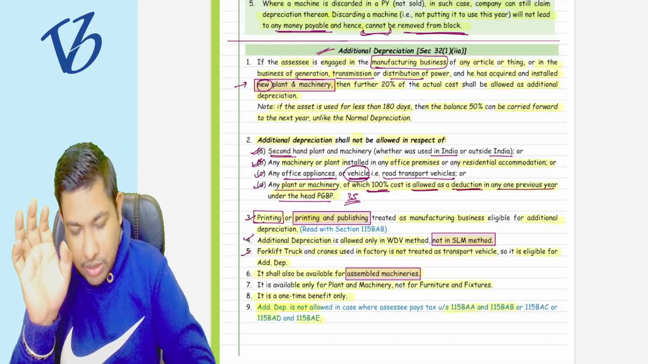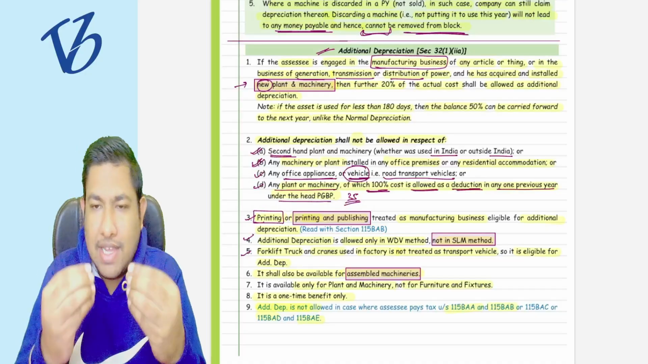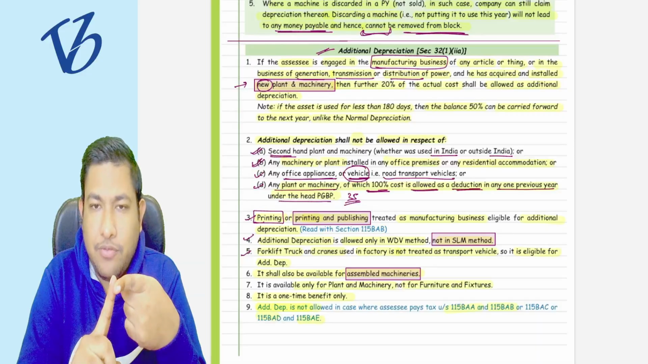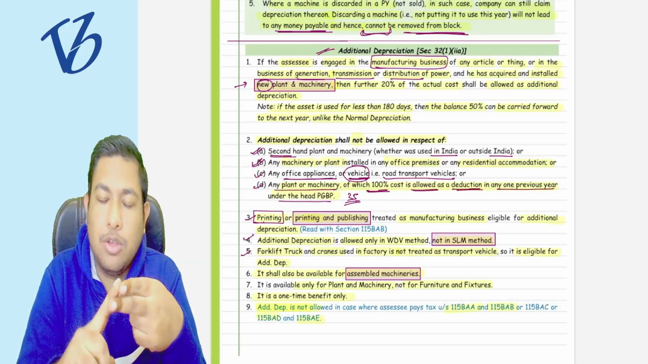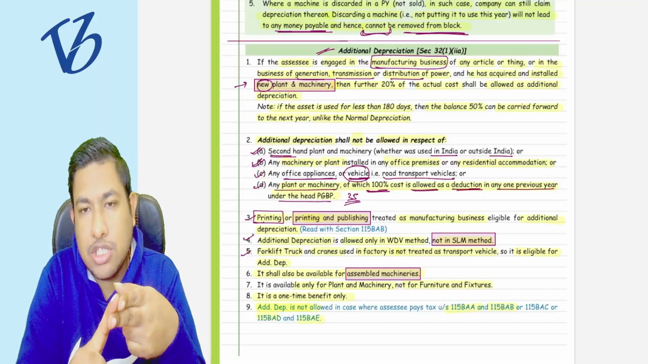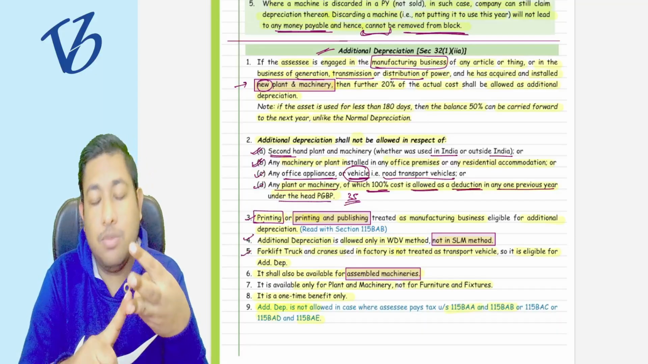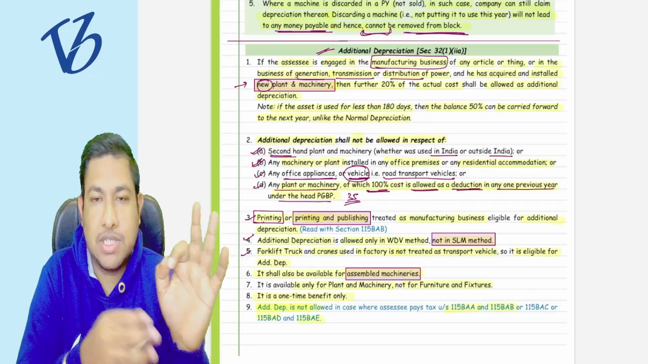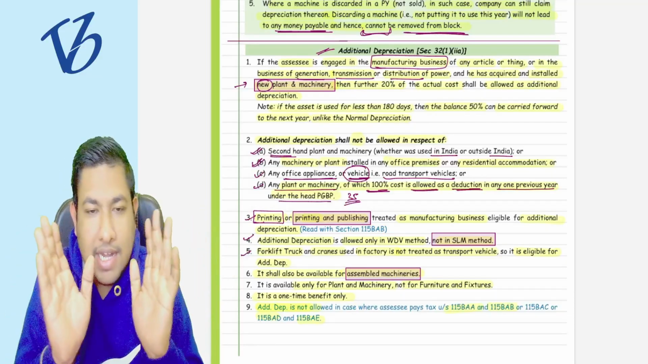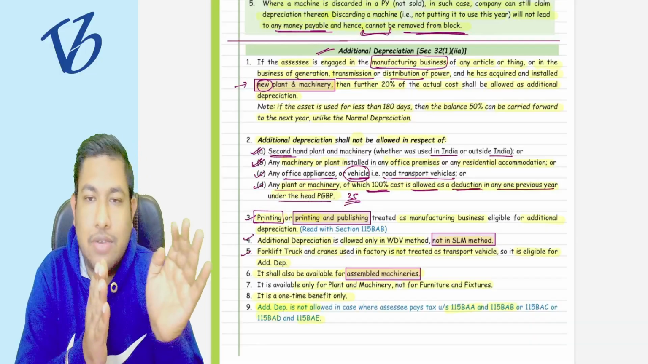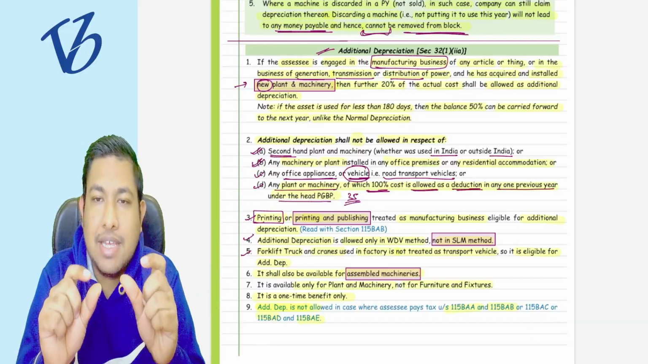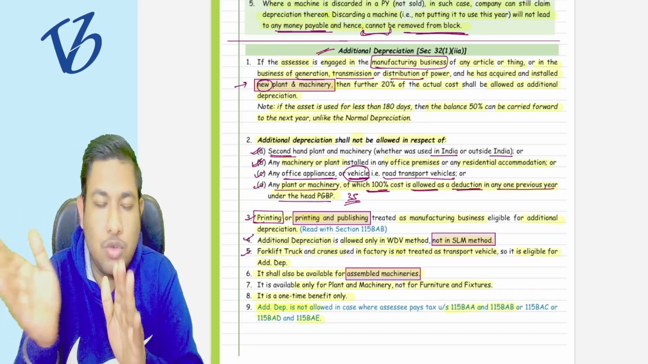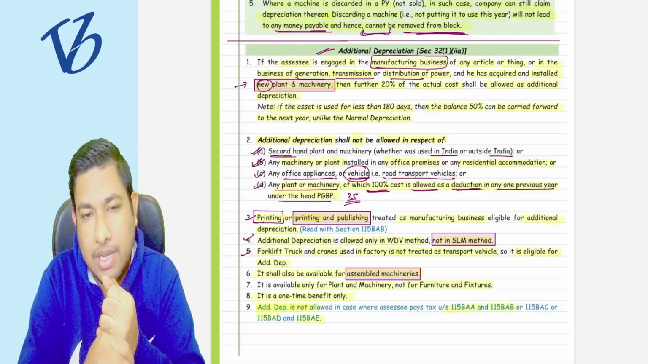Whether you understood it or not, can I revise it in 2 minutes? Yes. See, if you are operating in a manufacturing business, or you are in the business of generation, transmission, or distribution of power, and you are purchasing new plant and machinery, then over and above the normal depreciation, you are going to get 20% of the actual cost as additional depreciation. If you use it for less than 180 days, then 50% is allowed in this year, and the other 50% is carried forward to the next year, and you can claim the depreciation.